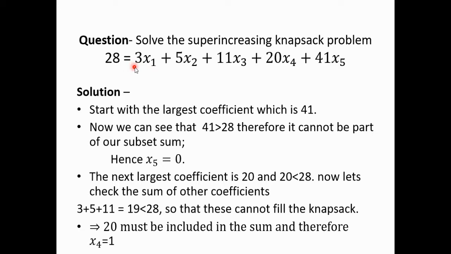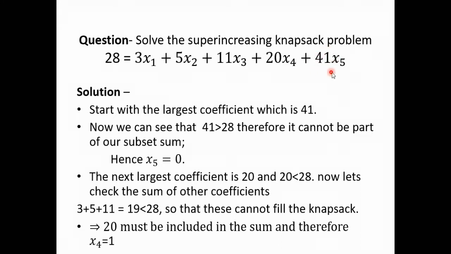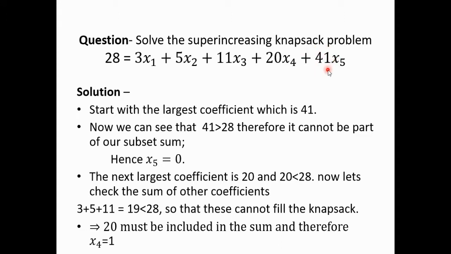The knapsack, the bag which you are taking, has capacity 28 and this coefficient is 41, so this is not possible. We cannot take this item in the bag. That means x5 should be 0. Therefore, it cannot be part of our subset sum and hence x5 is 0.